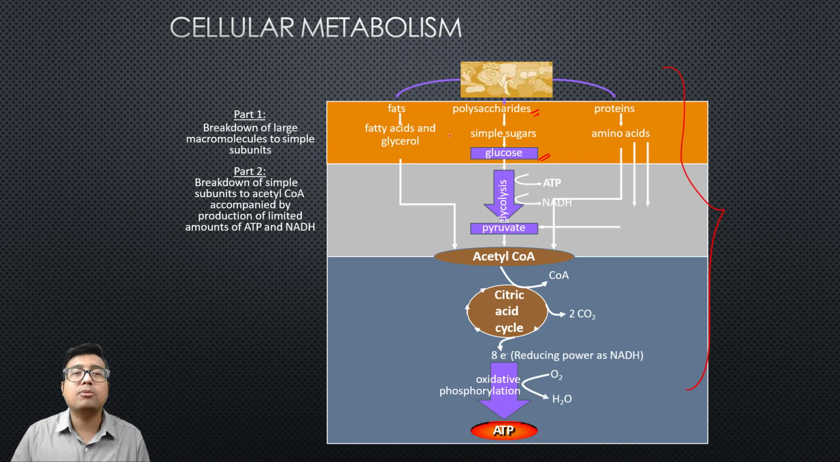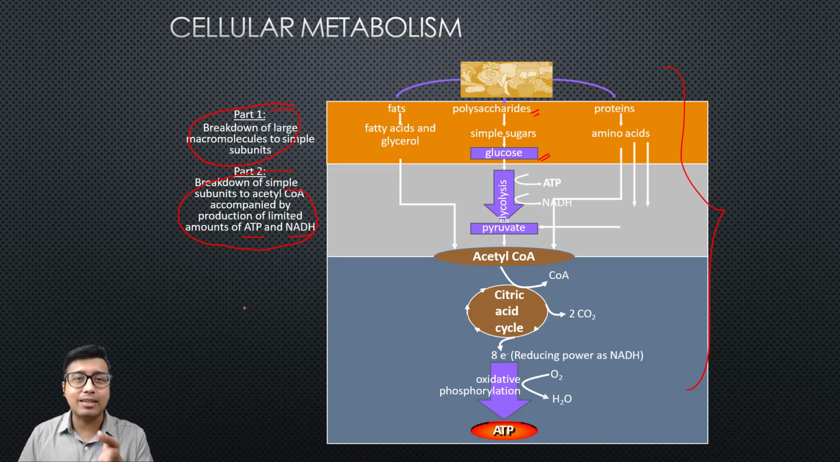We are concerned about carbohydrate metabolism. The counterparts of protein and fat metabolism also land up in acetyl CoA, and they can produce energy in the same way. So first is breakdown of large macromolecules to simple subunits, and next is breakdown of simple subunits to acetyl coenzyme A, followed by production of a limited amount of ATP and NADH. You already know that in glycolysis as well as in the TCA cycle, NADH and ATP are produced.